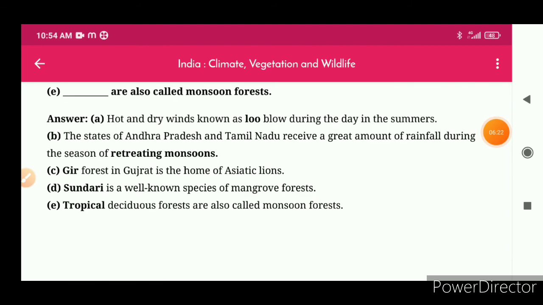C. Gir forest in Gujarat is home of Asiatic lions. Answer is Gir. D. Sundari is a well-known species of mangrove forest. Answer is Sundari. E. Tropical deciduous forests are also called monsoon forests. Answer is